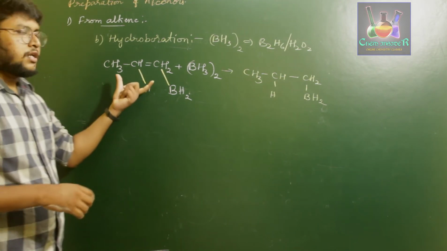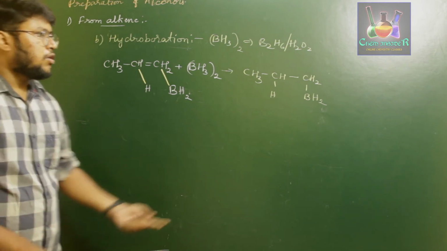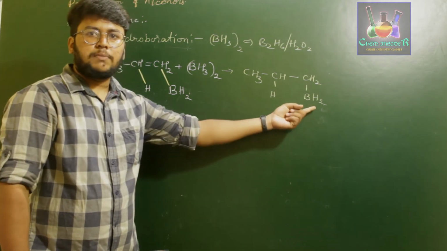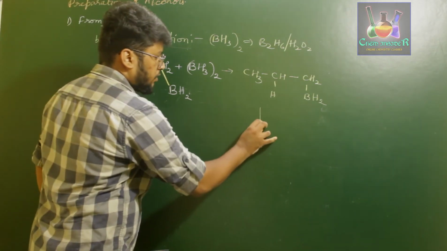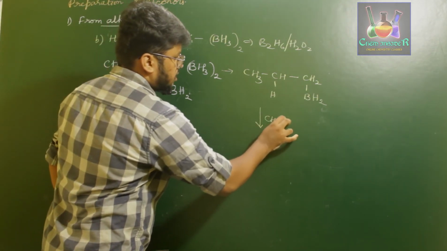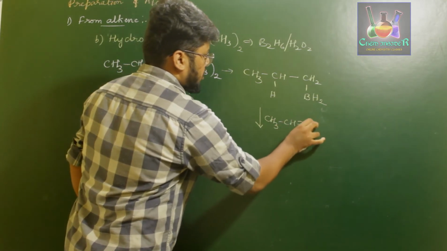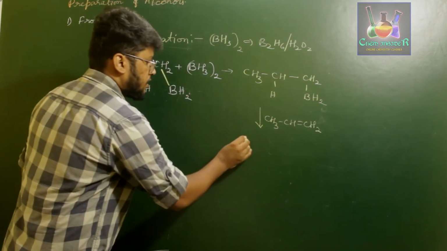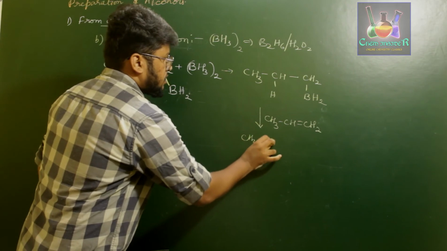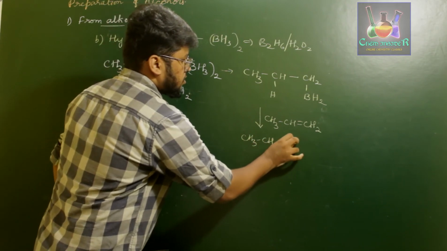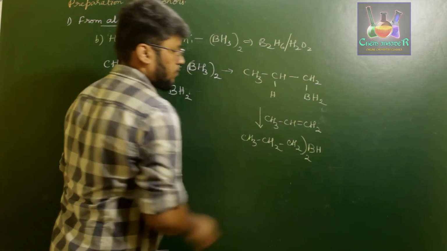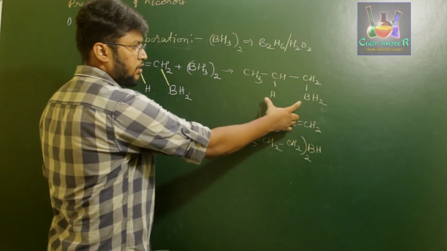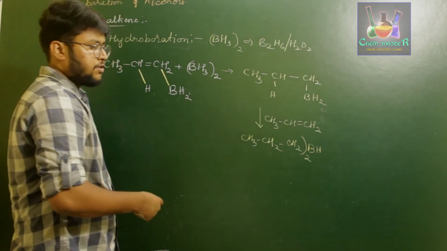Further, since there are more alkenes present, boron will try to lose as many of its hydrogens as possible. Therefore, on further treating with one more molecule of propene, CH3, CH double bond CH2, gives us CH3, CH2, CH2 twice BH. Okay, instead of taking one molecule, we are considering two because we are replacing two hydrogens.